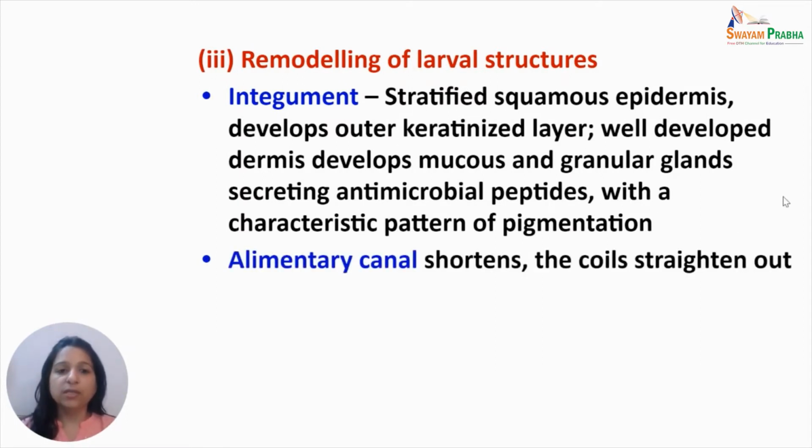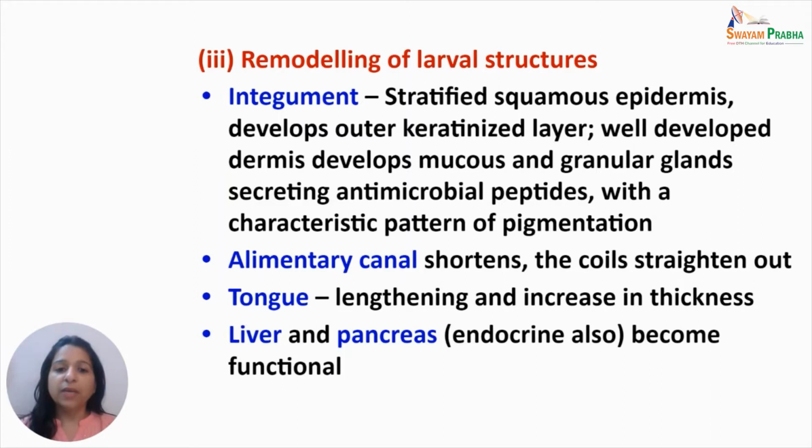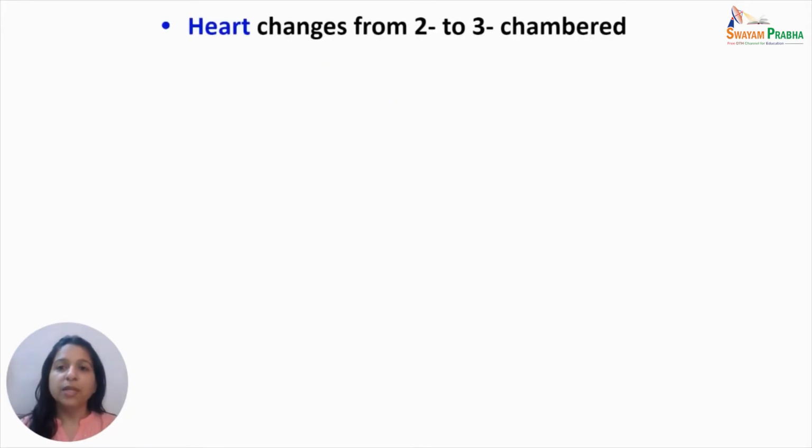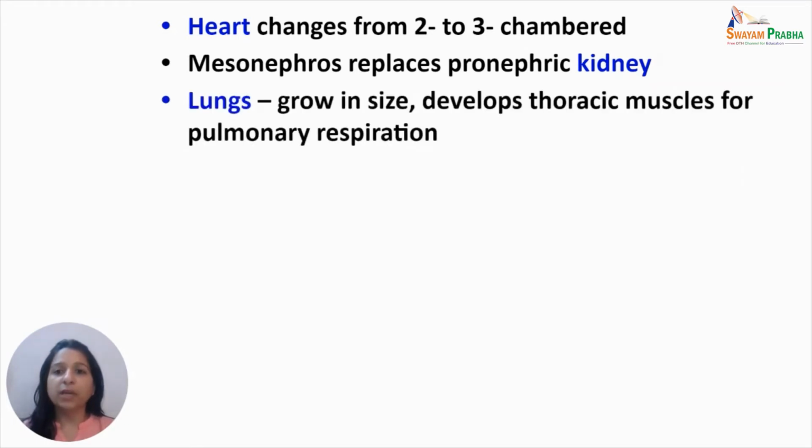The alimentary canal shortens, its coils generally straighten out, and the tongue lengthens and increases in thickness, because now the adult has to have a protrusible tongue. The liver and pancreas become functional. The heart, which was earlier two-chambered, now becomes a three-chambered organ in the adult. Mesonephros replaces the pronephric kidney of the tadpole.